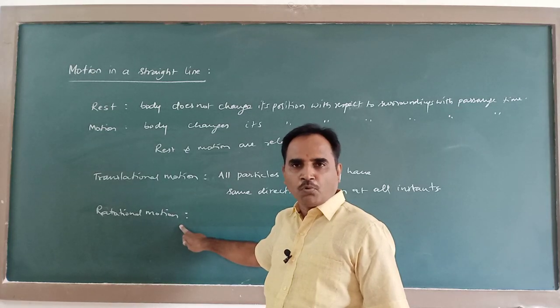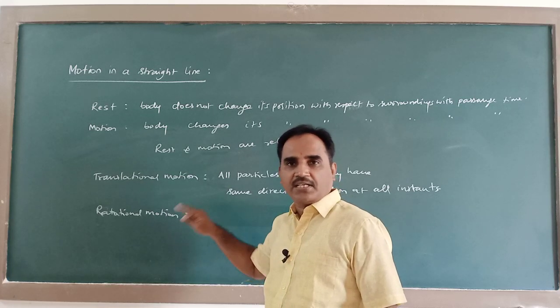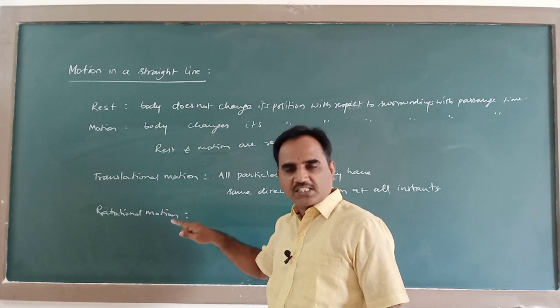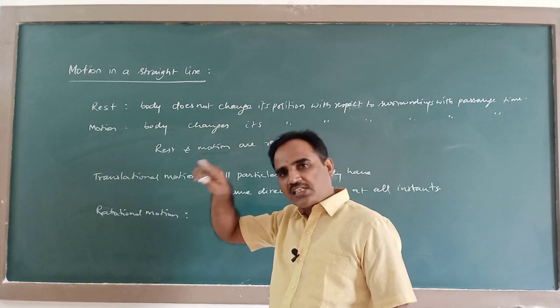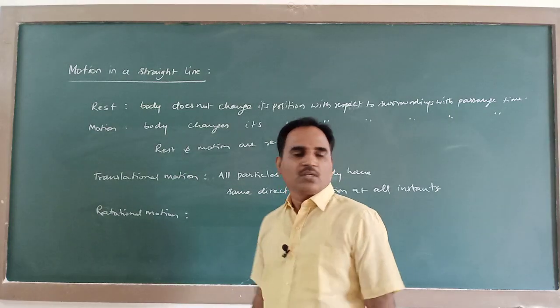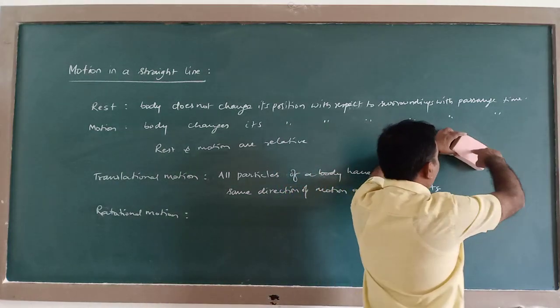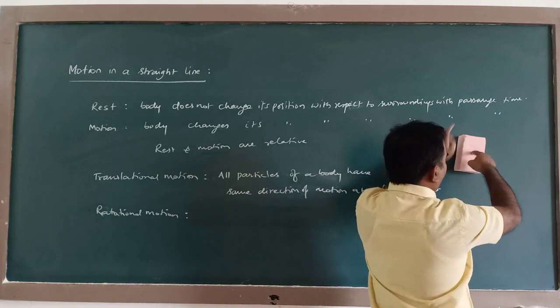So if a body moves such that a line of particles in it remain fixed and the surrounding particles describe a circular path about the fixed line of particles. Say you take this body and it is moving like this.